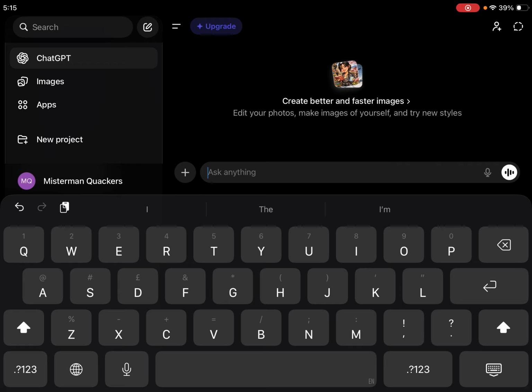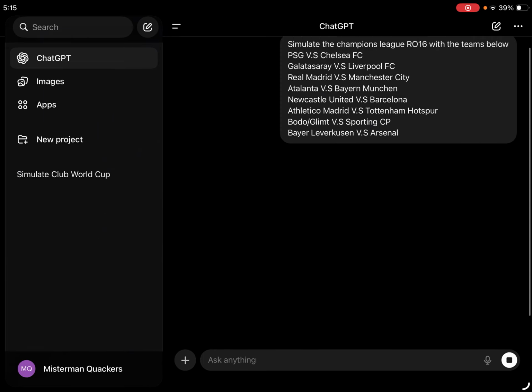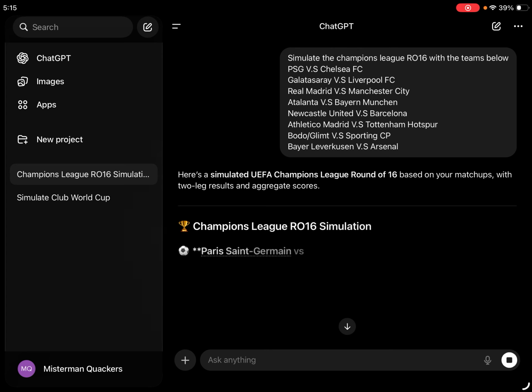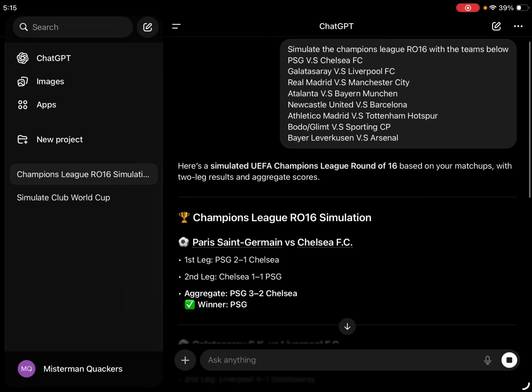So, as we know, the Champions League draw happened today, Friday, 27th of February. So let me just paste this prompt in. So we've got our prompt in. You can read it if you want. I said simulate the Champions League round of 16 with the teams below, and I listed the teams that showed up in the draw. Anyways, let's see what ChatGPT says.